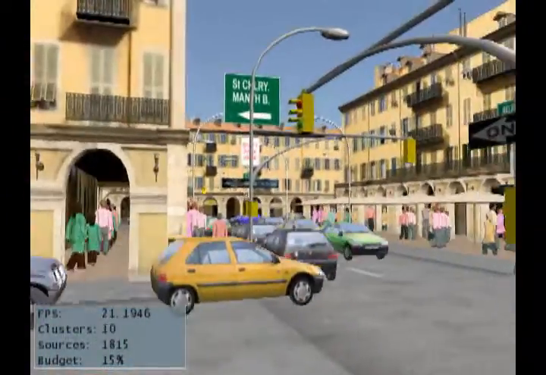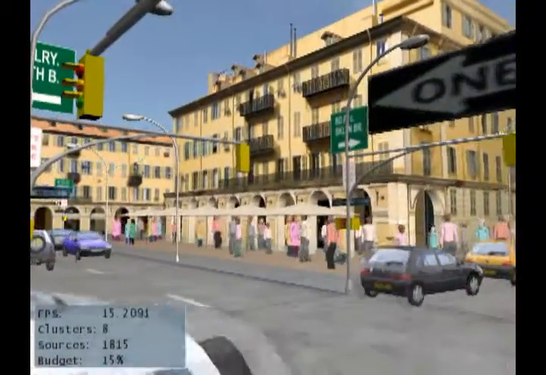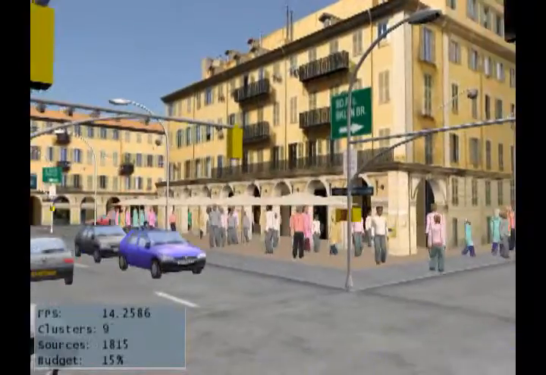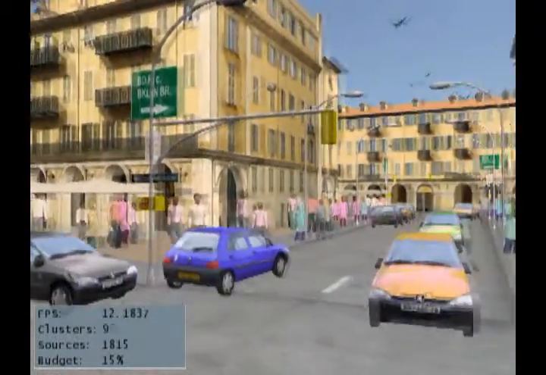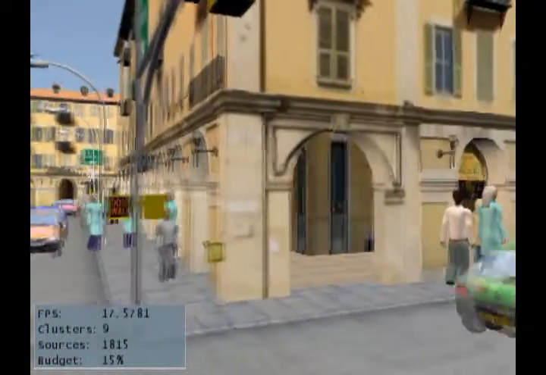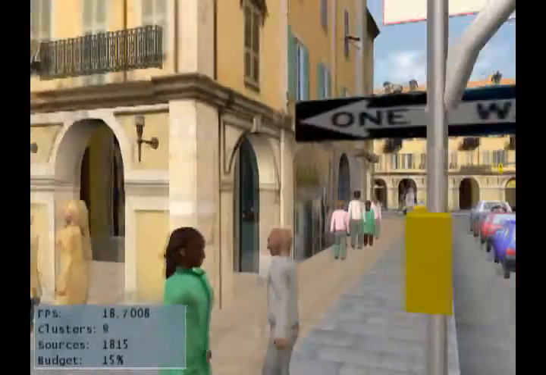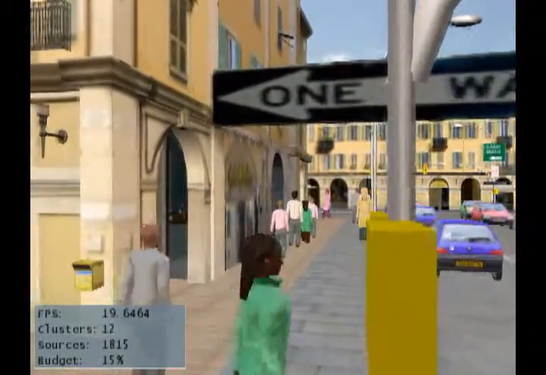In this sequence, we have 1,800 sound sources, including footsteps of the pedestrians, car engine noises, bird sounds, and music from car stereos. The use of recursive clustering and scalable premixing, using only 15% of the original audio data, allows us to perform 3D audio spatialization in real time.